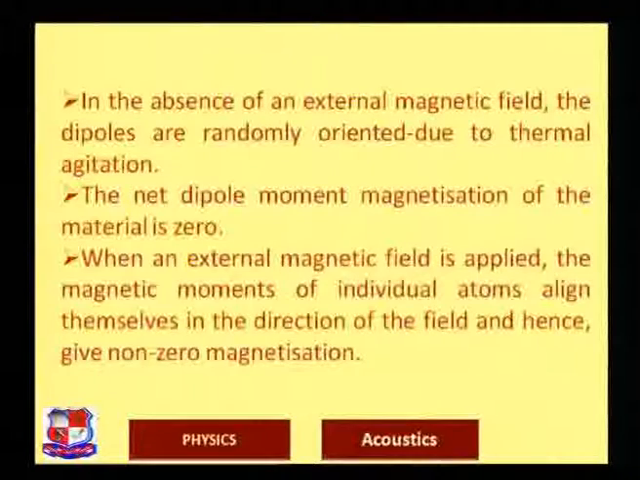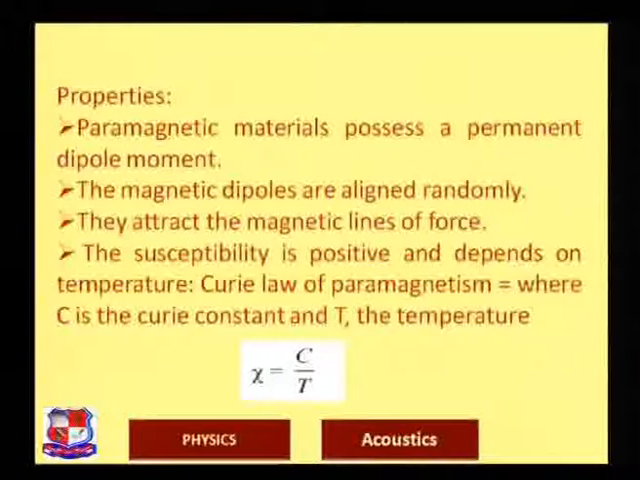But if external magnetic field is applied, the magnetic moments of individual atoms align themselves in the direction of the field, and so the net dipole moment will be non-zero and it will give the non-zero magnetization. What are the properties? Paramagnetic materials possess a permanent dipole moment. Magnetic dipole moments are aligned randomly, as I told you. They attract magnetic lines of force, that means external magnetic lines of force. The susceptibility is positive and it depends on the temperature.